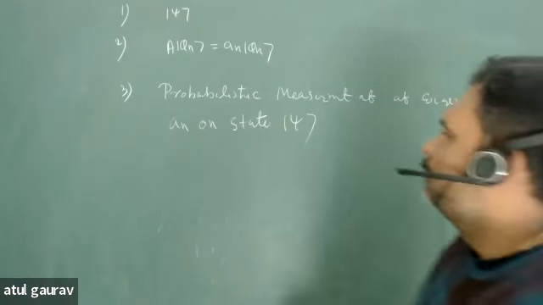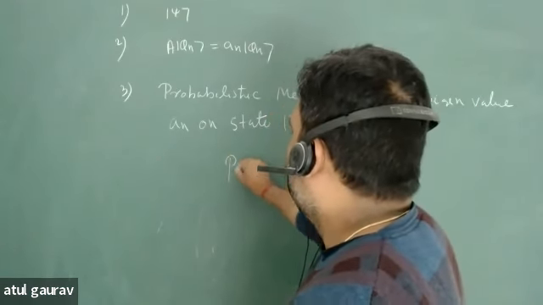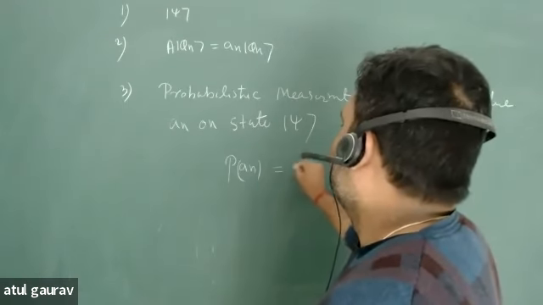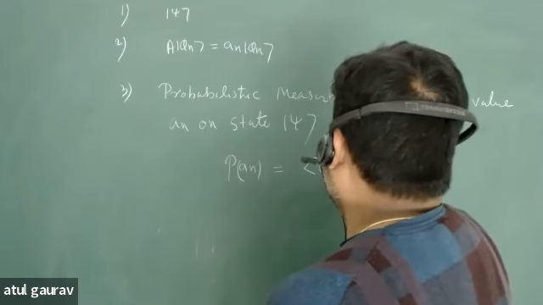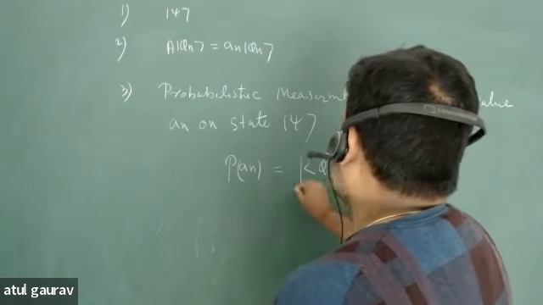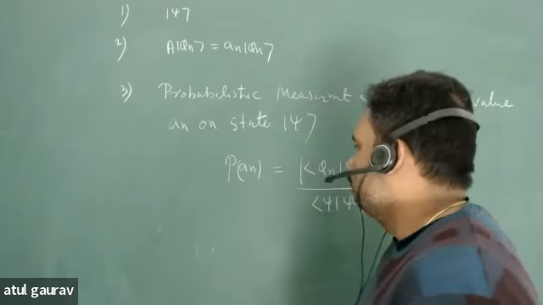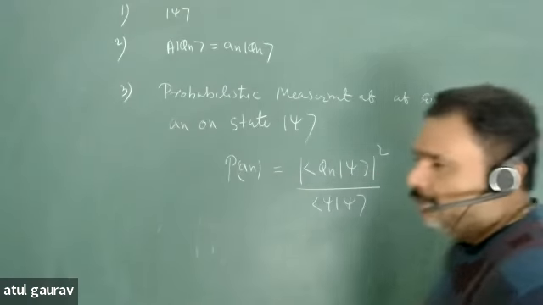So what is this? This is nothing but probability of measurement of an. What is this particular thing? Probability of measurement of an is nothing but mod of phi n psi, squared. This is all about your postulates 3.